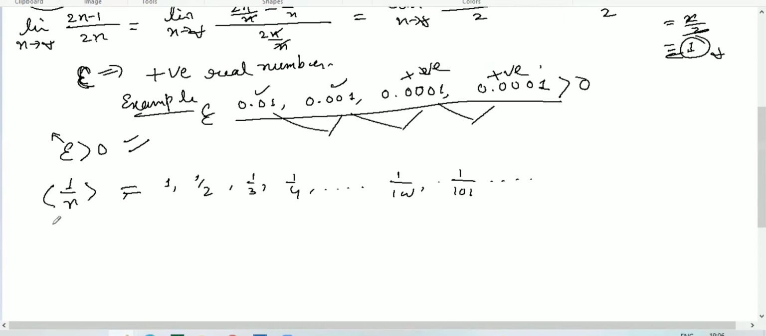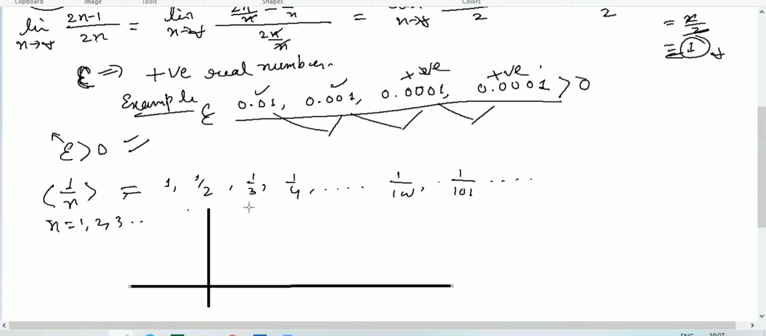Now if you draw n equal to 1, 2, 3, okay. If you put it in the graph, let's take this sequence, and here this line represents n, and this line represents 1 over n, and substitute the value here. So n will be 1, 2, 3, 4, 5. And see here, 1 is the greatest number here, and this is the decreasing sequence.